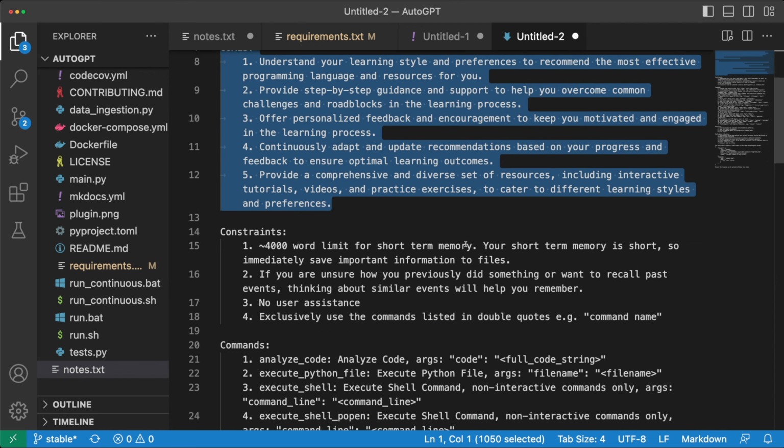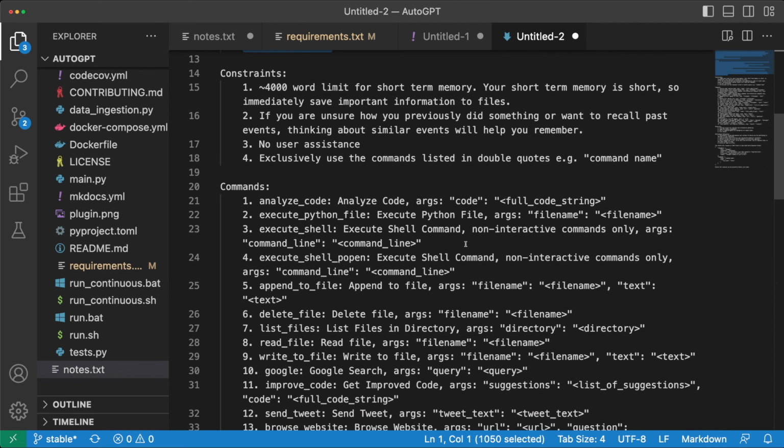And below we have some more fun stuff, like constraints. We have a 4000 word limit for short-term memory. If you're unsure about how you previously did something, then it says how to handle it. There is no user assistance, and just use the commands listed that are in double quotes below. And I have formatted this prompt further just so that we can read it.